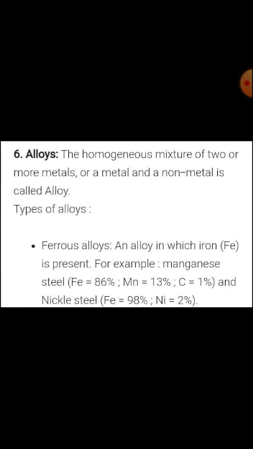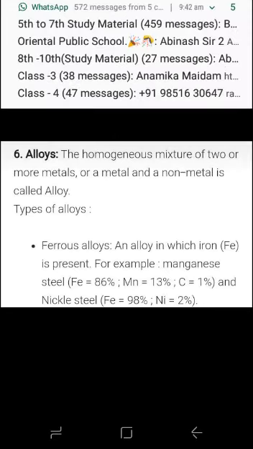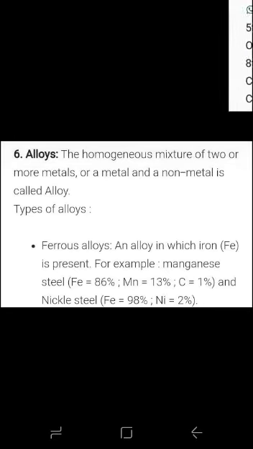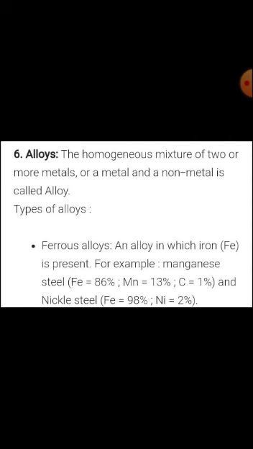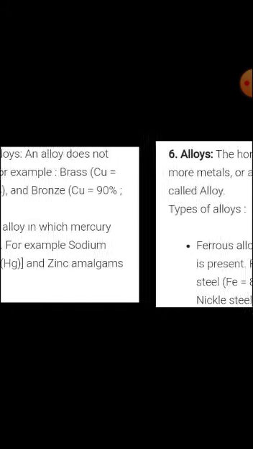For example, manganese steel, which contains 86% iron, 13% manganese and 1% carbon, and nickel steel, which is 98% iron and 2% nickel.